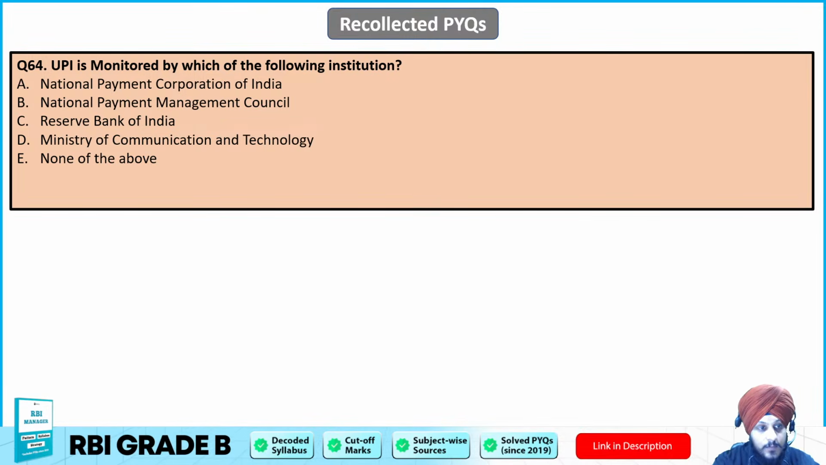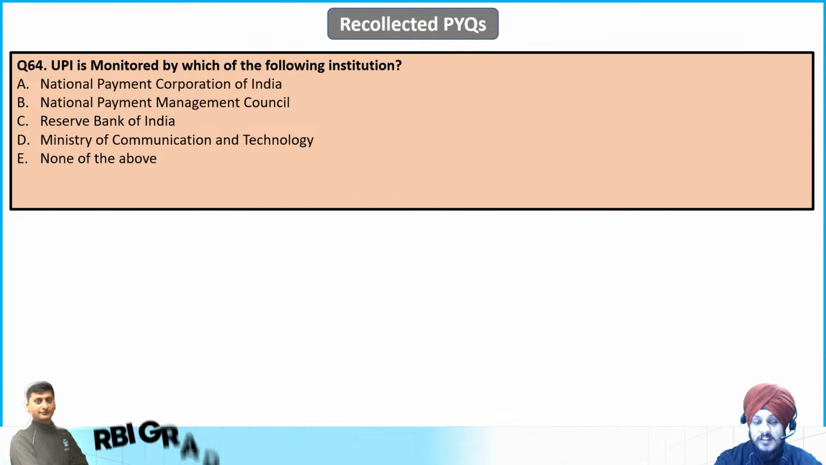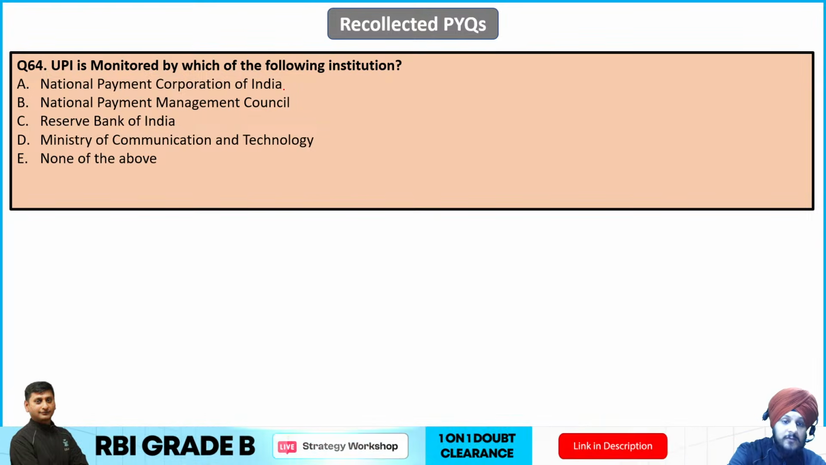Question number 64. UPI is monitored by which of the following institutions? So this is something that we have seen in the previous question itself, which means A option, right? NPCI. So A is going to be the correct answer to this question.